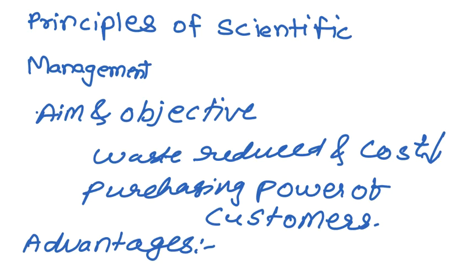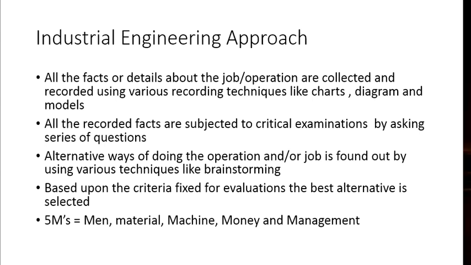Now, the next is the industrial engineering approach. In carrying out various activities and functions, the industrial engineering department uses the scientific approach or scientific management approach.